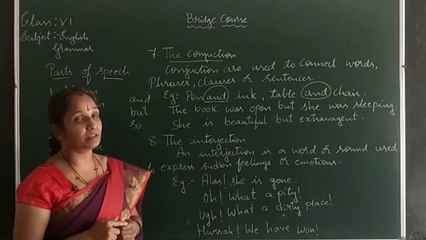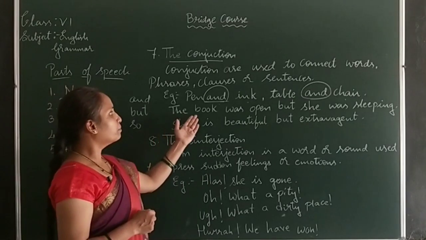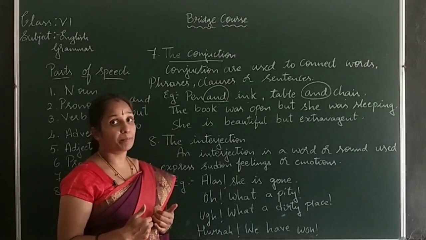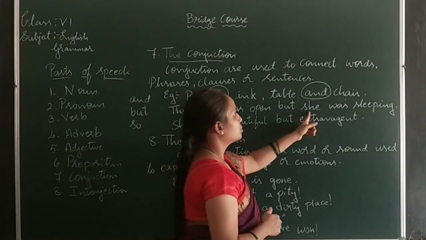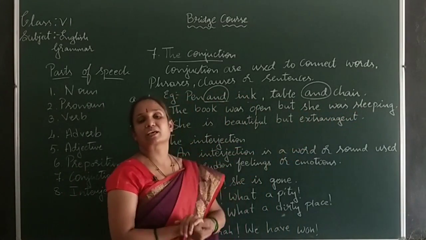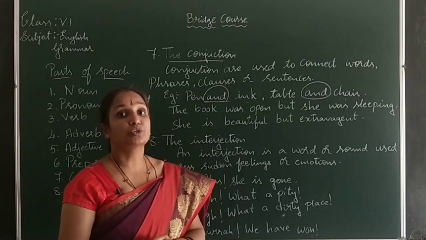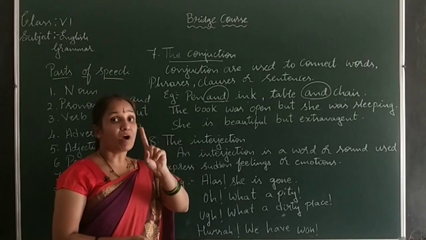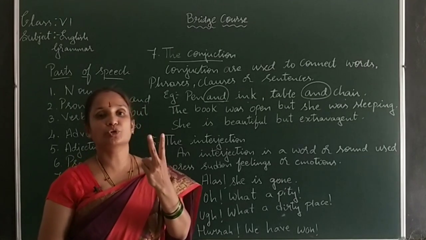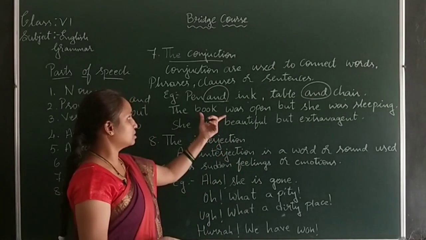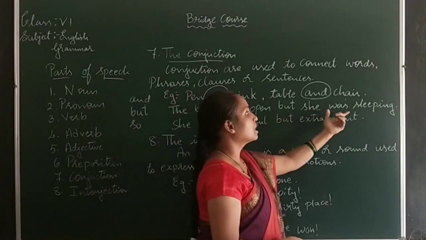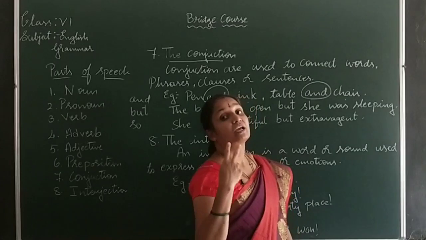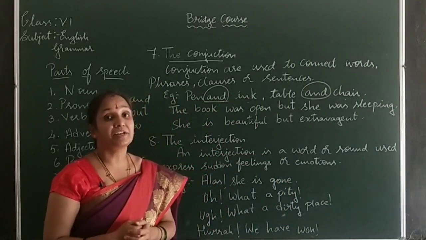Then what about a sentence? The book was open, but she was sleeping. These are two clauses. Here one person is doing two works. So this is one clause and this is another clause. A single person doing double work is said to be a sentence.